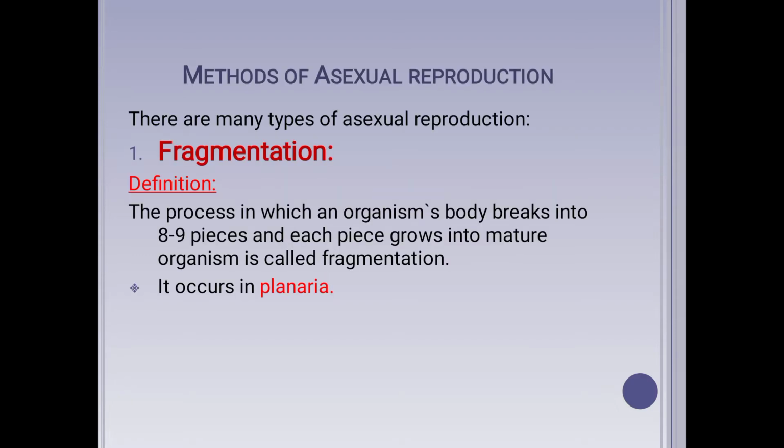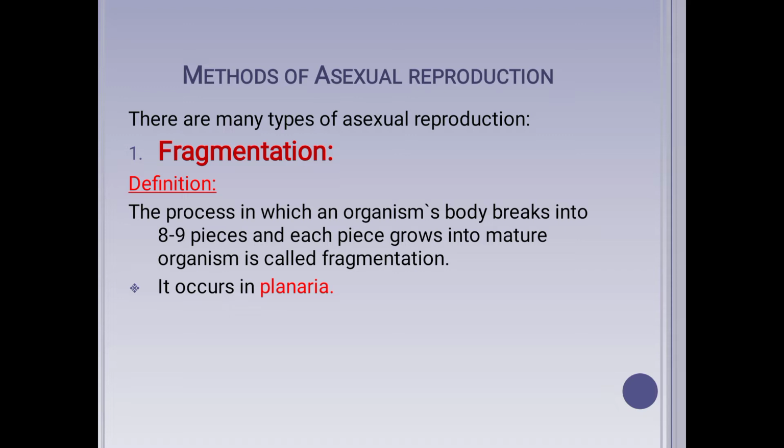In today's topic, we are going to discuss the methods of asexual reproduction. In the previous video, we discussed the first method of asexual reproduction, that was binary fission, and in today's topic, we are going to discuss the next two types of asexual reproduction, that is fragmentation and budding in different organisms.